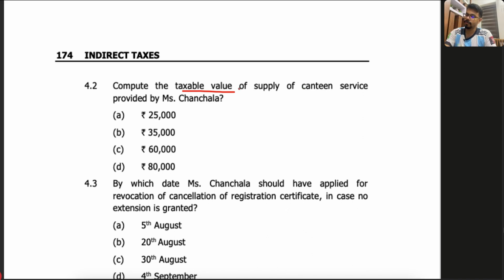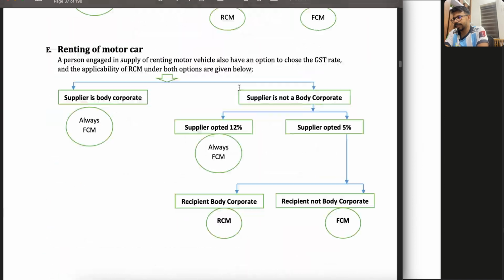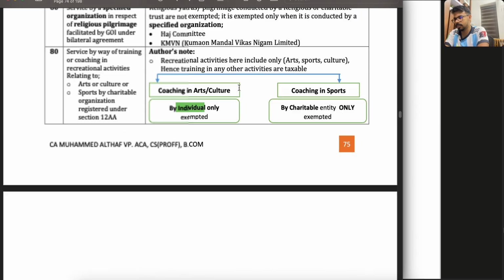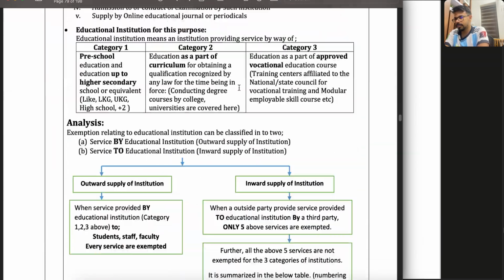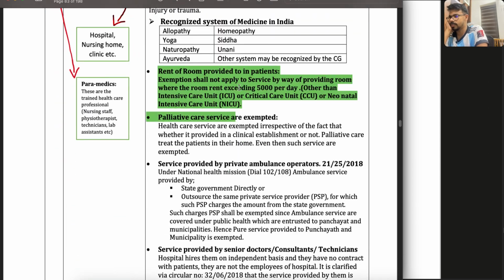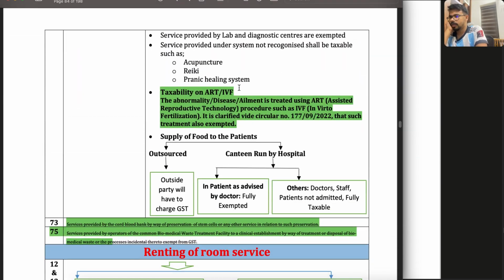For this purpose, you have to go to the theory in the exemption chapter. So I'll show you the theory chapter first. In the exemption chapter, healthcare services we have read, where we have studied a chart. Supply of food to inpatients: if it is outsourced, then it is fully taxable. But if it is run by the hospital and given to inpatients, it is exempted. But for others like doctors, staff, and patients not admitted, it is fully taxable.